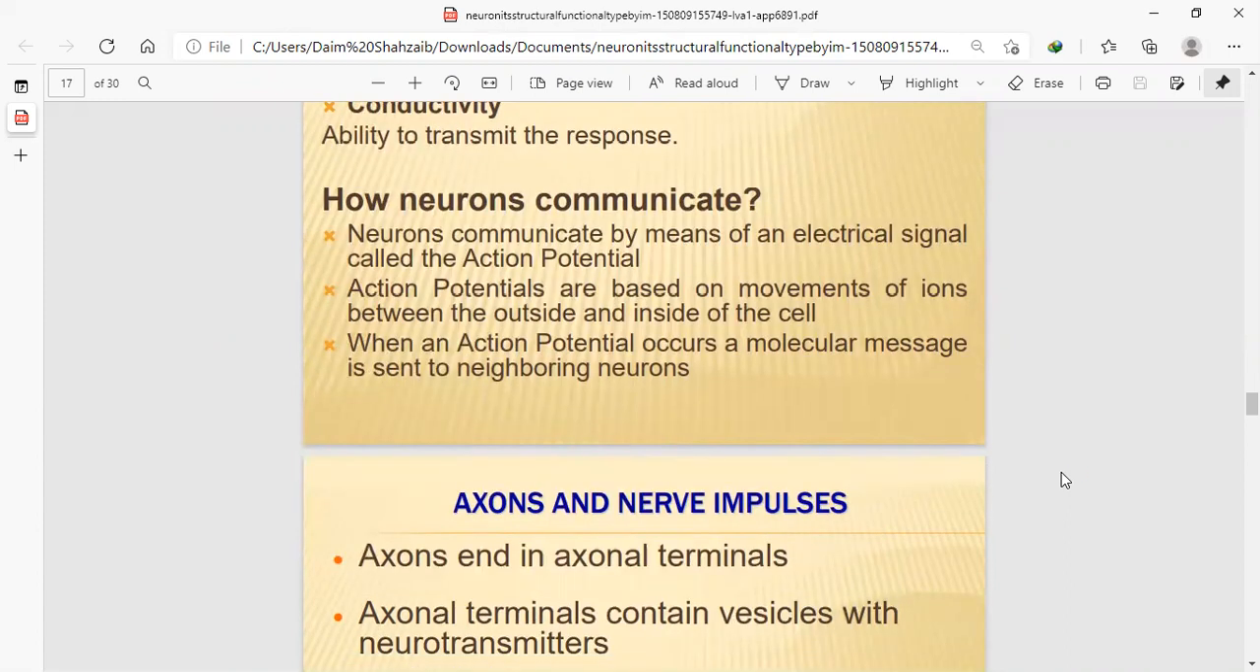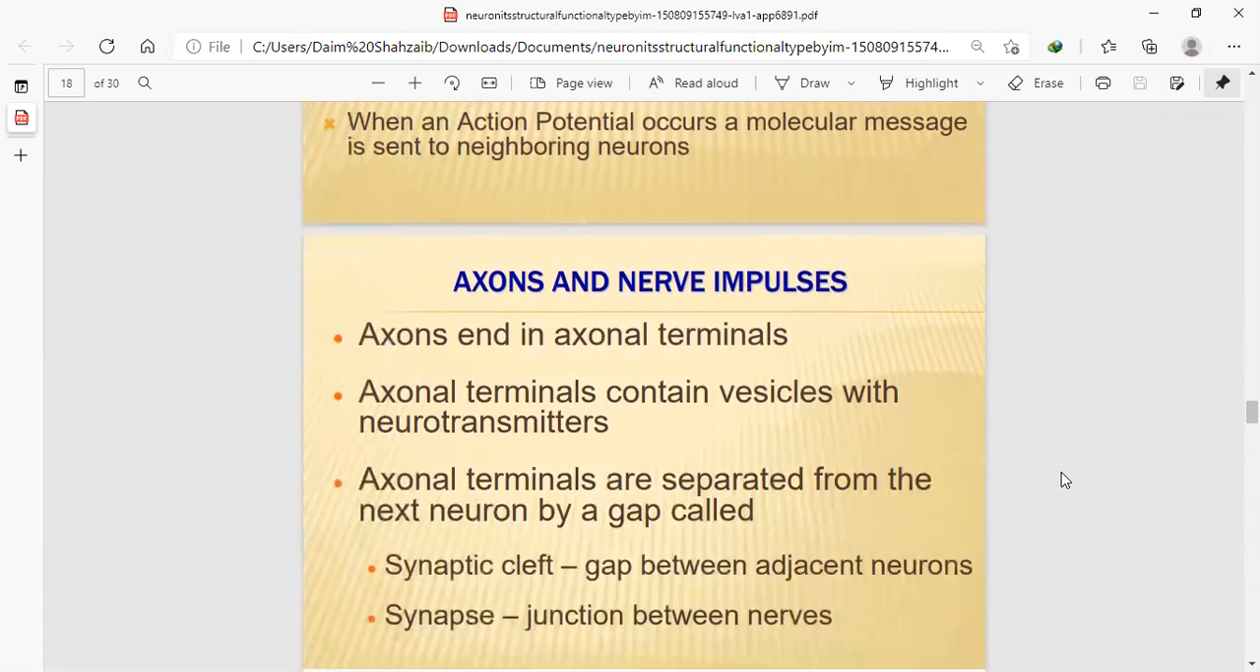When an action potential occurs inside a cell body, it will send a message to the other neuron, and that neuron's body will also produce an action potential. Okay, that is called the neighboring neuron.